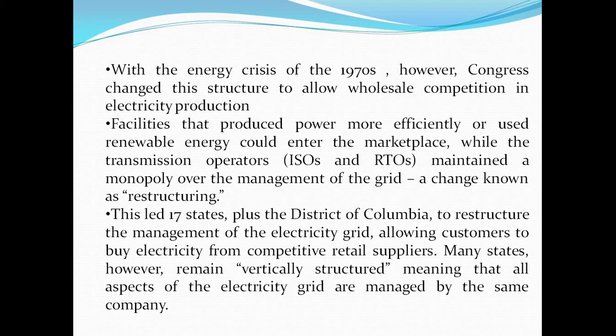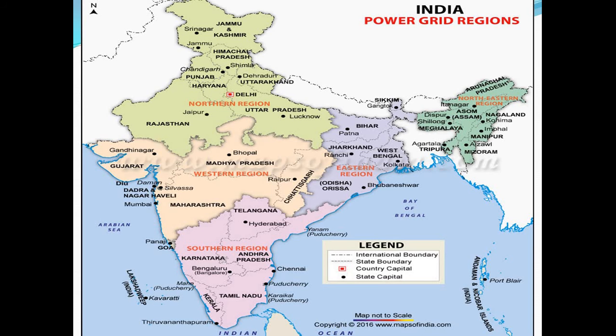Also we need the vertical structure aspect of the electricity grid. Also, these are the power grid regions in India. First is the northern region, then western region, southern region, eastern region, and northeastern region. These are the five power grid regions present in India.